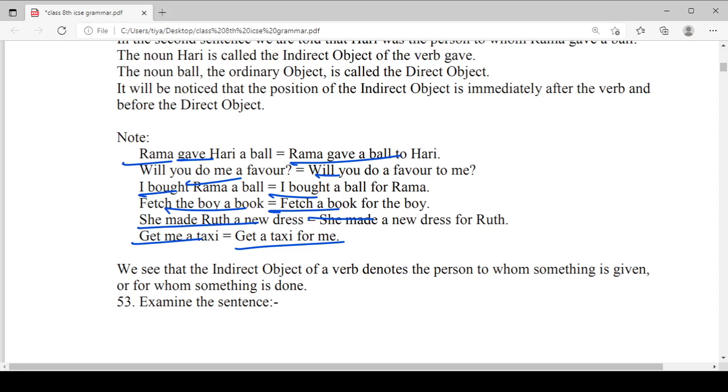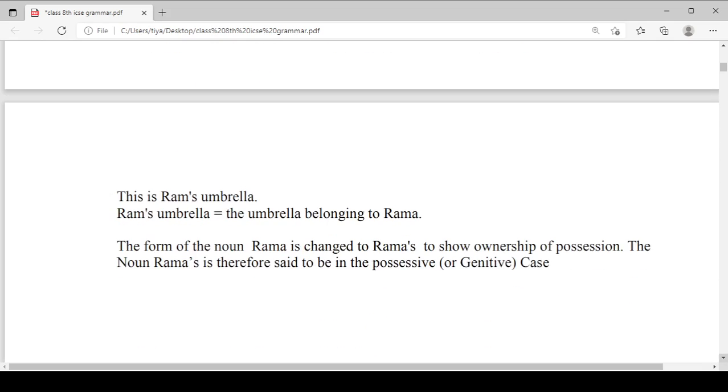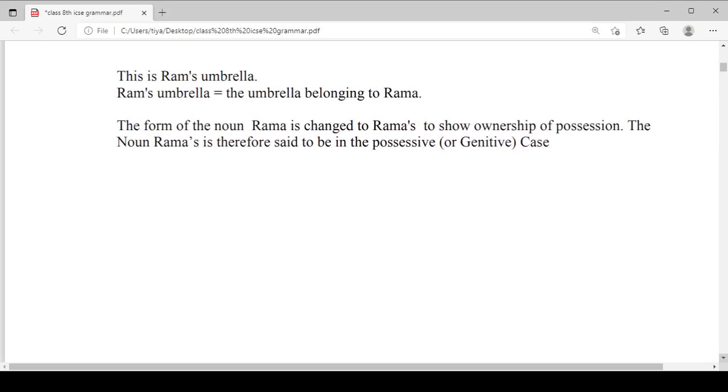Okay, let's discuss another thing. We have some more examples. This is Ram's umbrella. This umbrella belongs to Ram. It is clearly said that the umbrella belongs to Ram. We can say either, whatever we want. The form of the noun Ram is changed to show ownership or possession, and the noun Ram is therefore said to be in the possessive case.